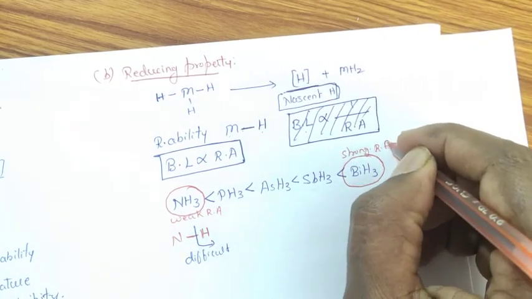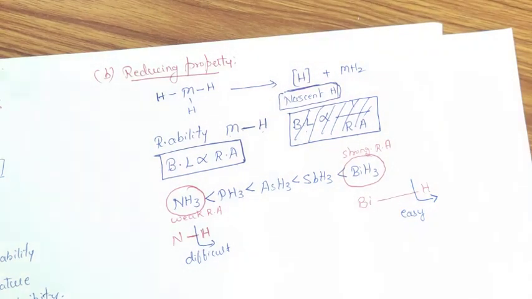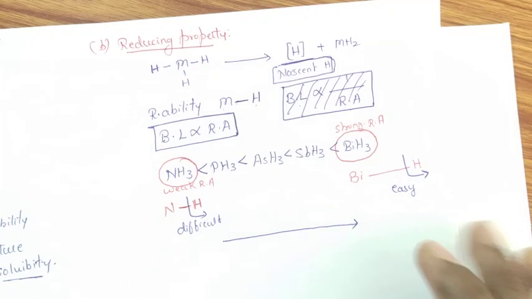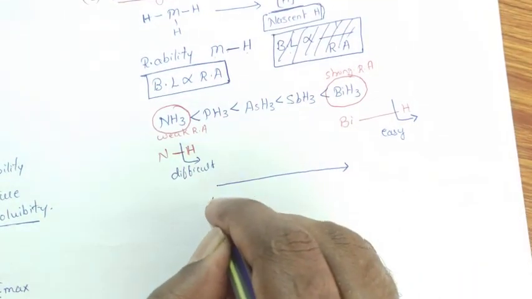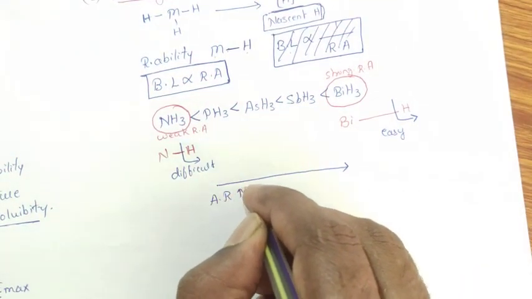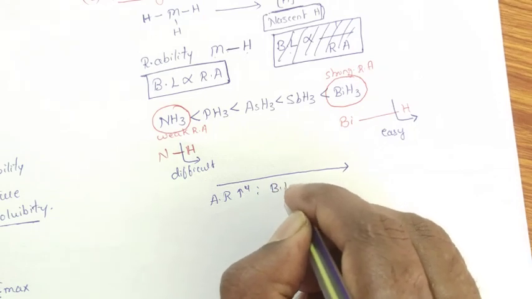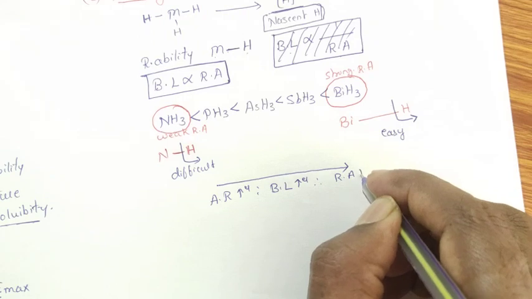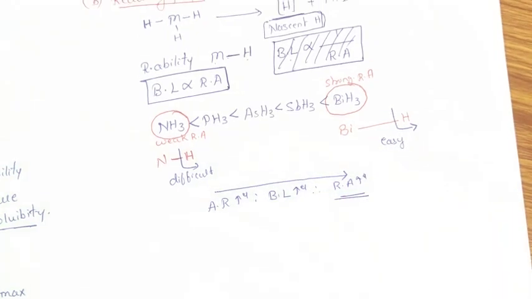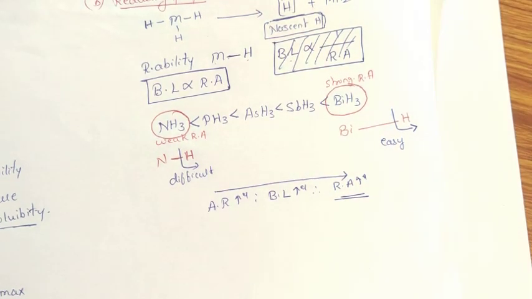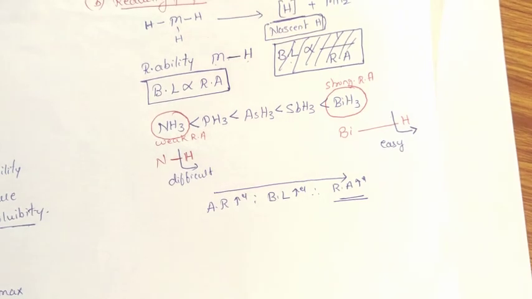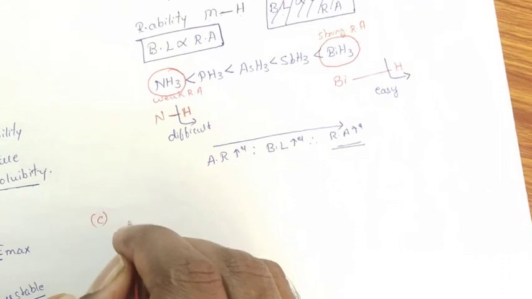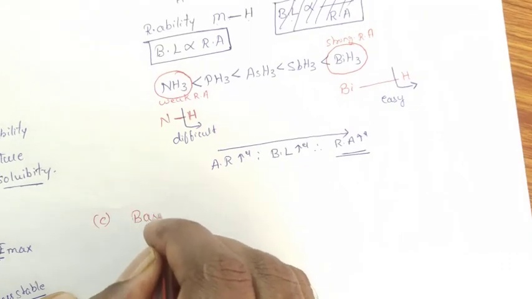So as we move down the group, the reducing ability of these hydrides goes on increasing. The reason is that due to the increase in atomic radius, the bond length increases. Therefore, reducing ability also increases. Then coming to next, basic property.